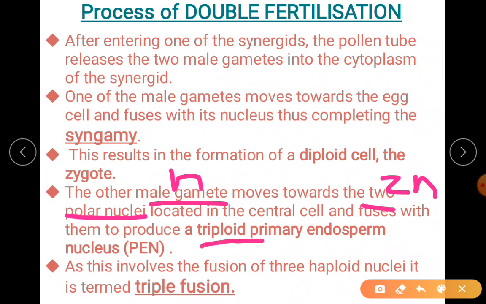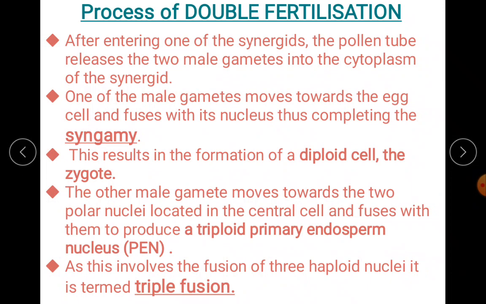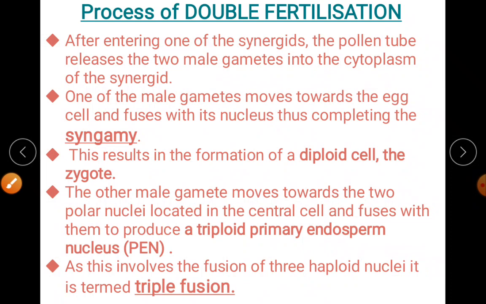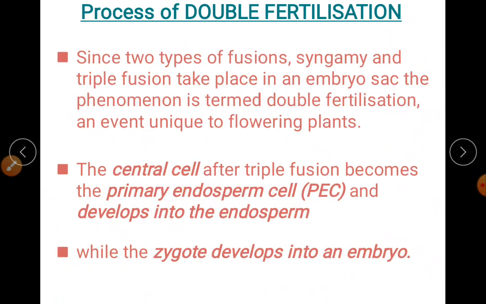That's why a triploid primary endosperm nucleus is formed. That's why it is PEN. Full form can be asked. Expand PEN, you should be able to write. Now, this process is called triple fusion, fusion of 3 haploid nuclei. It is termed triple fusion. Can be asked as a 1 mark question.